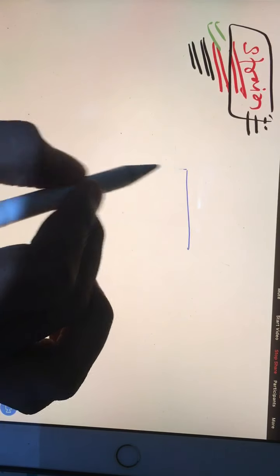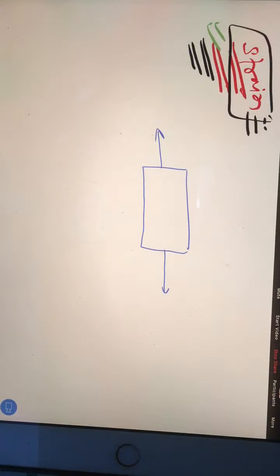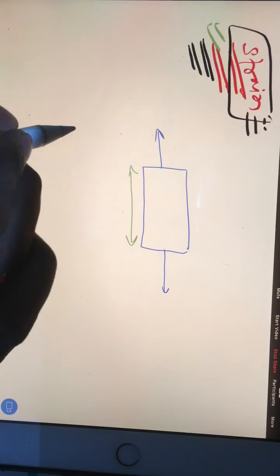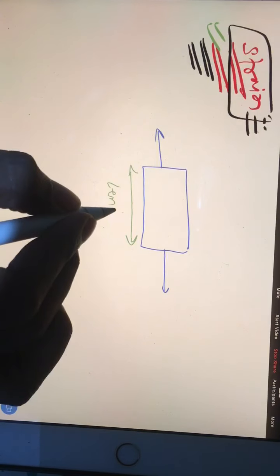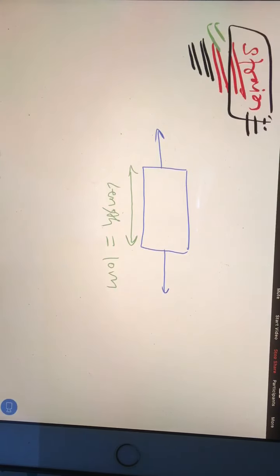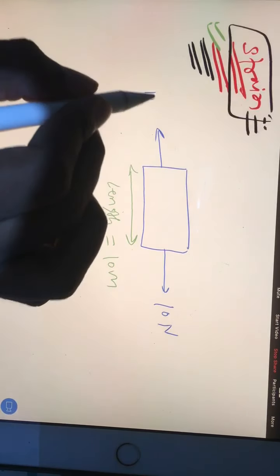So see, whenever, same example you consider, whenever you apply any tensile load, what will happen? In the beginning you will be having certain dimension. For example, right now I am considering length. So suppose length is 10 meter. When you apply external load, suppose 10 Newton load you are applying.